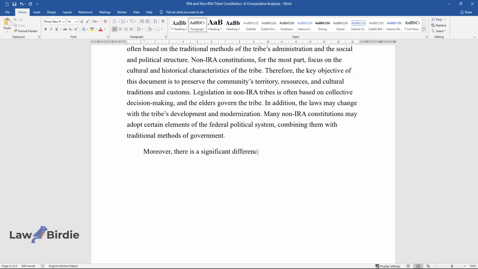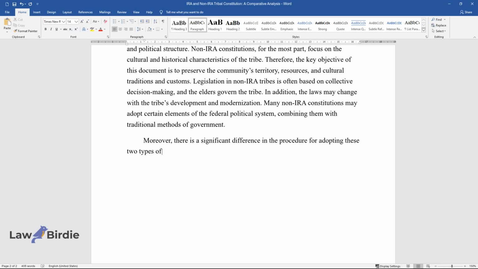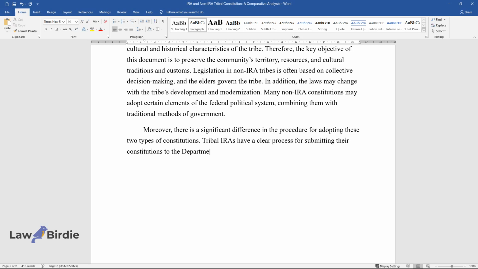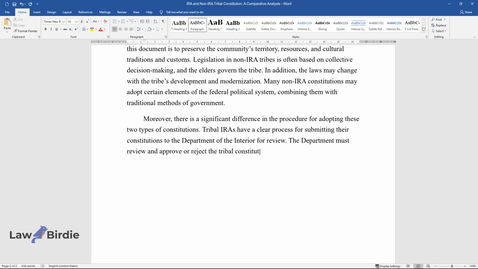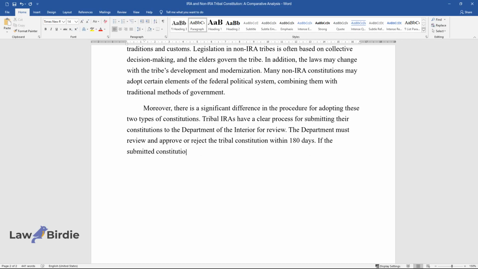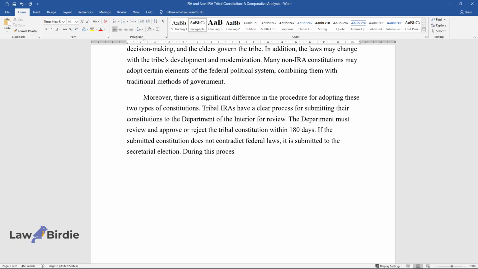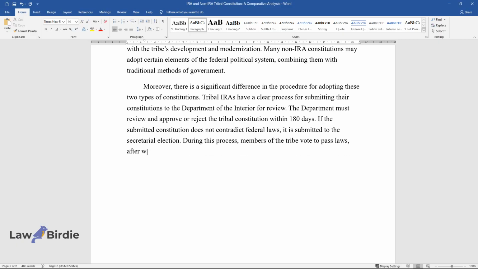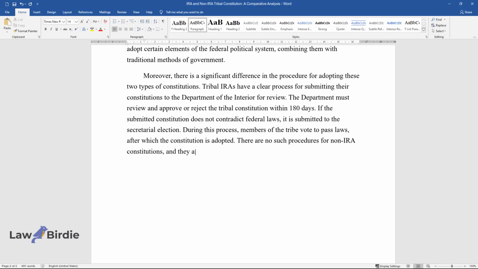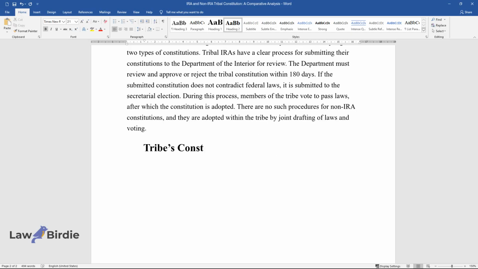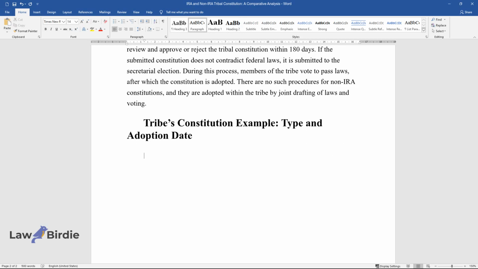Moreover, there is a significant difference in the procedure for adopting these two types of constitutions. Tribal IRAs have a clear process for submitting their constitutions to the Department of the Interior for review. The department must review and approve or reject the tribal constitution within 180 days. If the submitted constitution does not contradict federal laws, it is submitted to the secretarial election. During this process, members of the tribe vote to pass laws, after which the constitution is adopted. There are no such procedures for non-IRA constitutions, and they are adopted within the tribe by joint drafting of laws and voting.